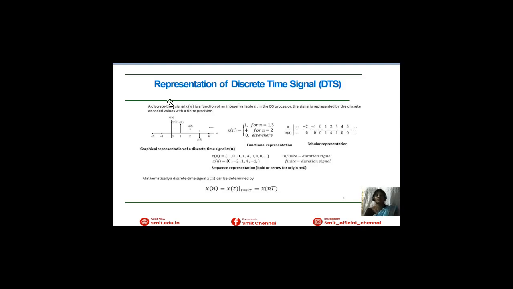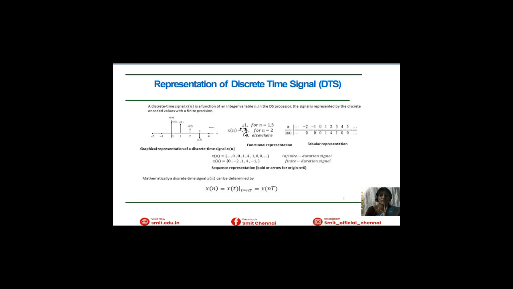Now we will see the representation of discrete time signal. There are many kinds of representation of the signals. Here we will see four kinds of representation of signal. First one is graphical representation of the signal. For x values, there will be stripe representation in this graphical representation of the signal. Discrete time signal is represented as x of n, and continuous time signal will be represented as x of t.